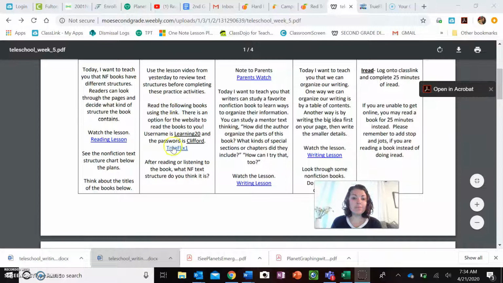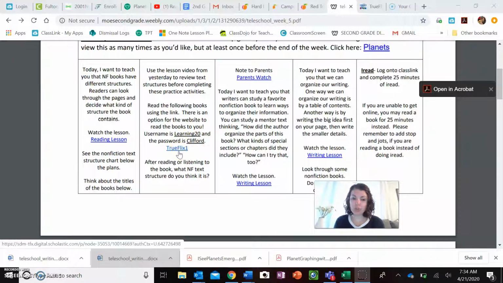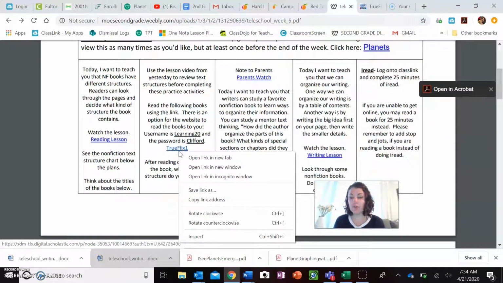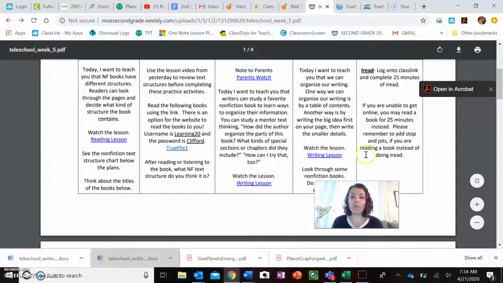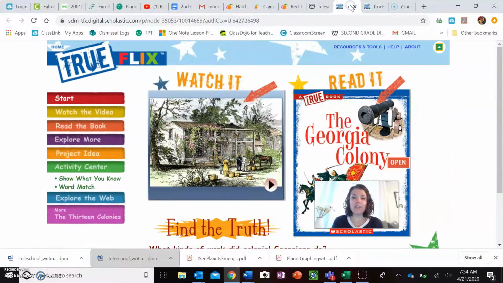So what you do is you click on this link, True Flix. It's a website. Here's your username, and here's your password. We're all going to use the same one. I'm going to tell you a trick. If you don't just click it, if you push the right button, some of your computers might do this. And then if you click Open Link in a new tab, it will be more helpful. Then it'll come up over at the top of your screen.